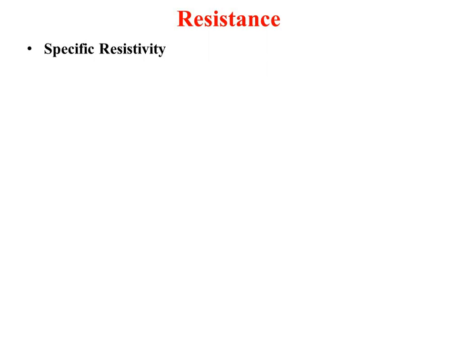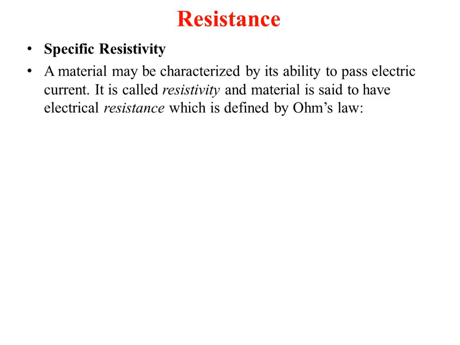Every material in the universe has its own specific resistivity. Our body has its own specific resistivity. The glass has its own specific resistivity. The metal has its own specific resistivity depending on its composition, and let us see how to calculate it. So a material may be characterized by its ability to pass the electric current, which is called the resistivity. The material is said to have electrical resistance, which is defined by Ohm's law.